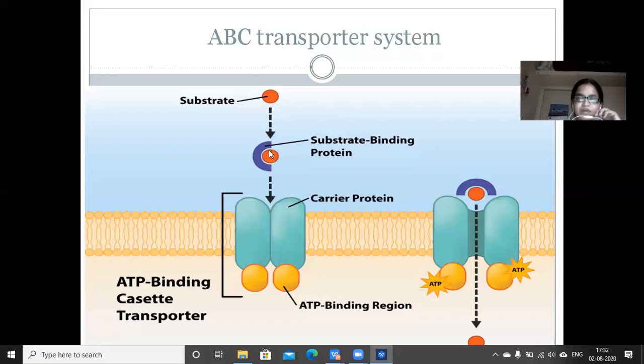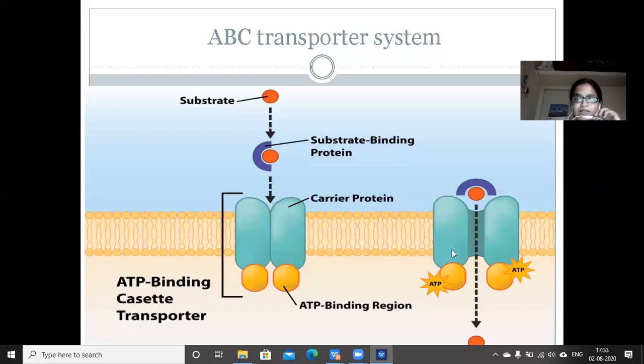Okay, the substrate must bind to the substrate binding protein, and then it has to be transported across the cell. Now this is being transported across the cell. Next, what happens when it is ready here, ATP will bind to this ATP binding region. Here it gets hydrolyzed, releasing the energy.